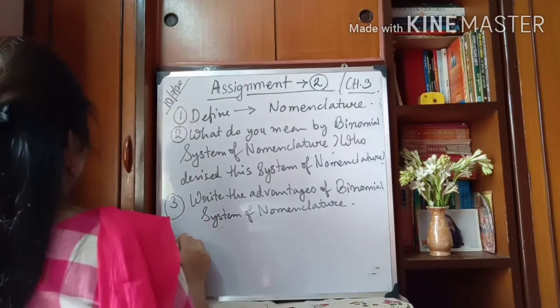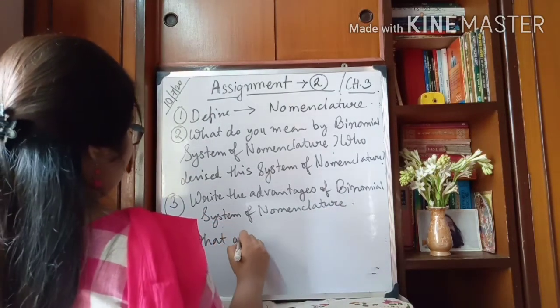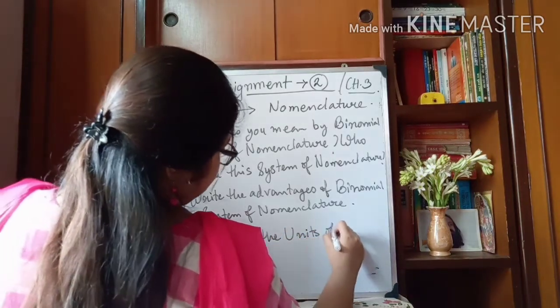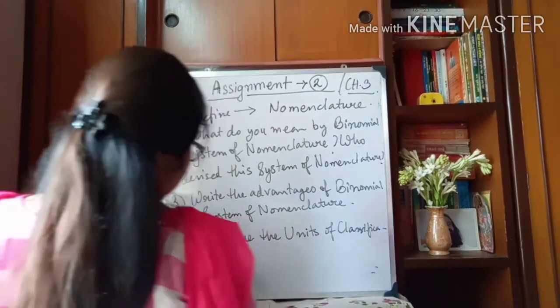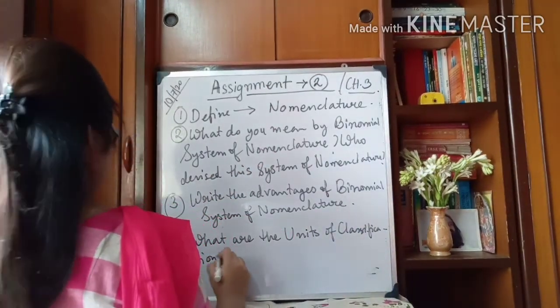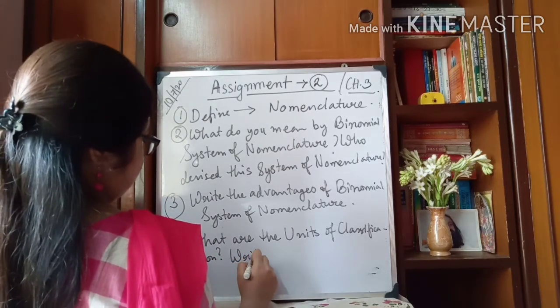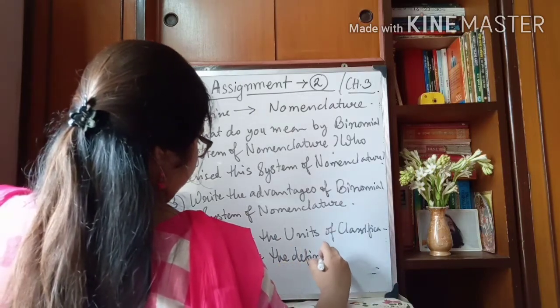And number 4, what are the units of classification? Write the definitions of each of them.